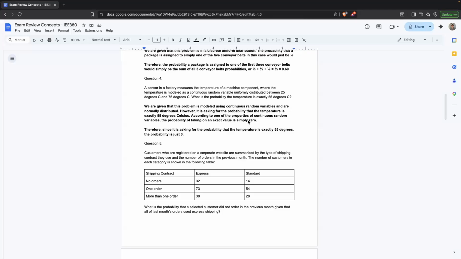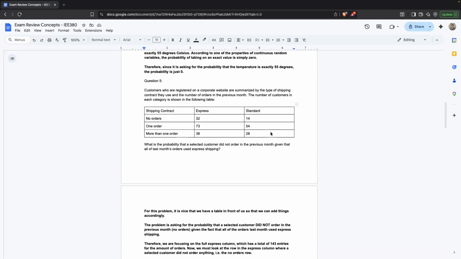The key idea here is that for any continuous random variable, by definition, the probability of taking on exactly one value is 0. Since that's exactly what this question is asking, the probability that the temperature is exactly 55 degrees is zero, according to the definition of continuous random variables.